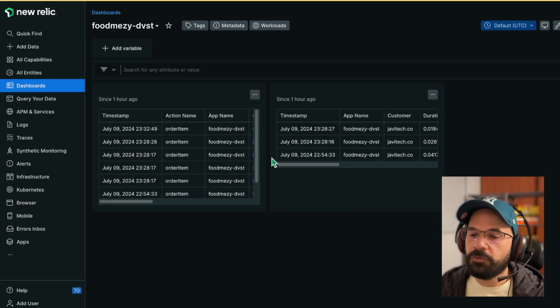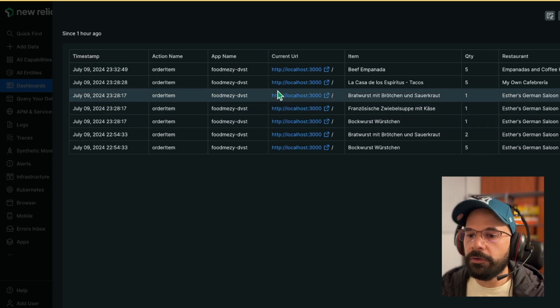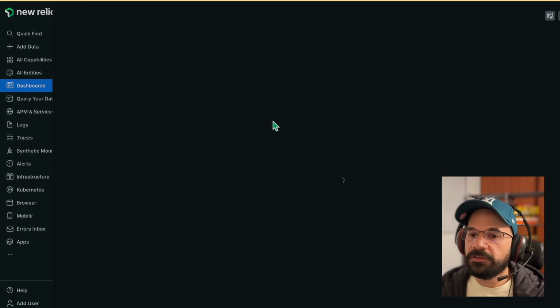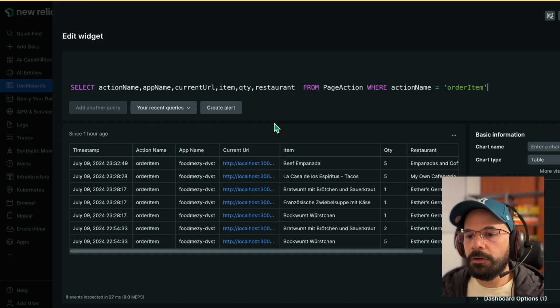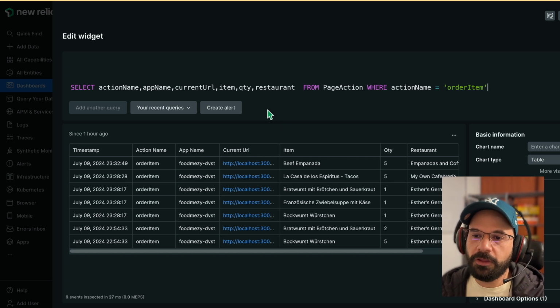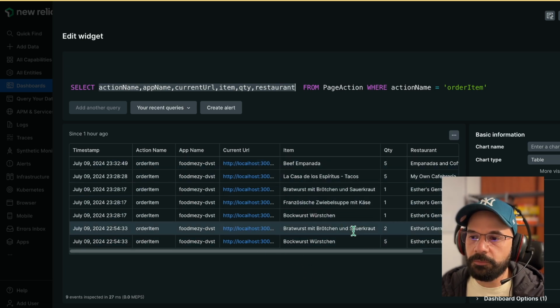I also created a dashboard for the custom metrics, where we can see, for example, this query. Let me show you the query that I use. I also generated this query using GitHub Copilot. I asked, following this code snippet for the custom metric of New Relic, what query should I use in New Relic to validate that the information is working? And it returned me this information, and it is working.